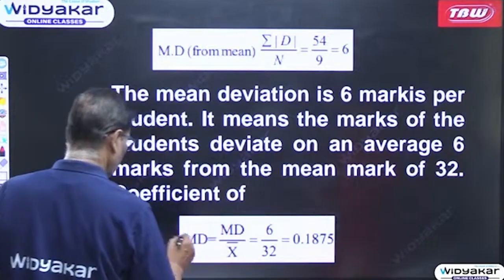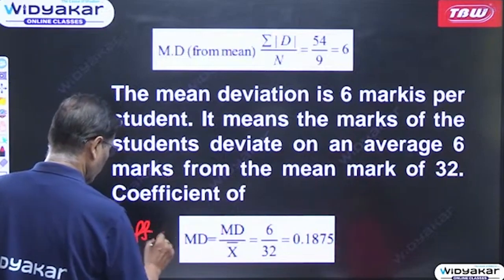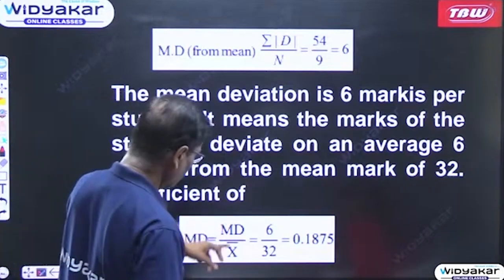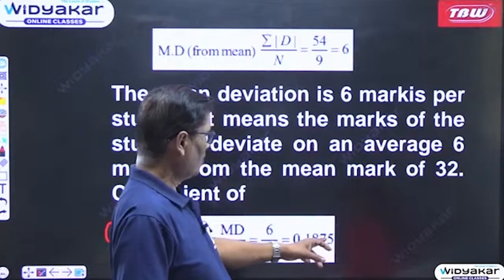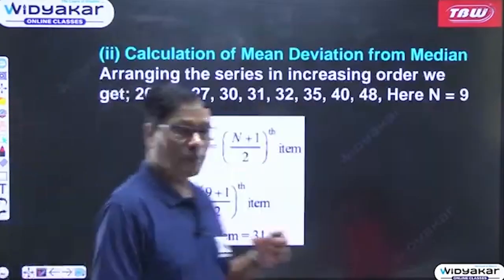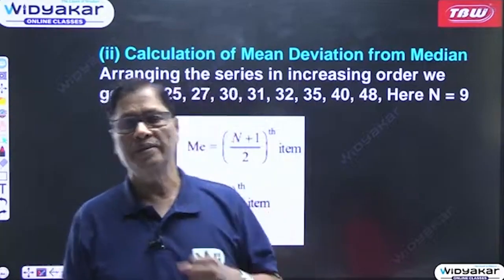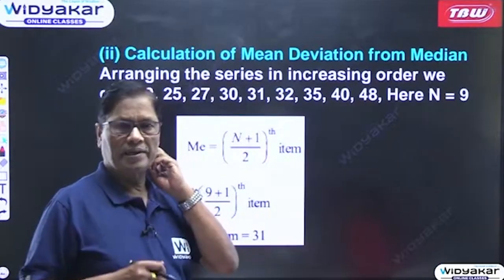Coefficient of mean deviation is equal to mean deviation divided by x bar, that is 6 by 32, which is coming to 0.1875. So this is in short or simple how the mean deviation will be calculated. If you have got any doubt, you can write in the comment.